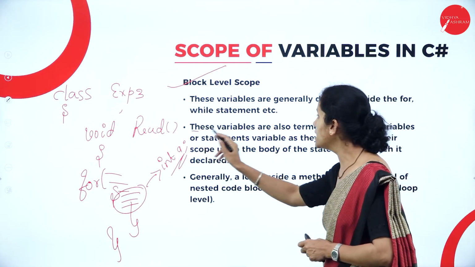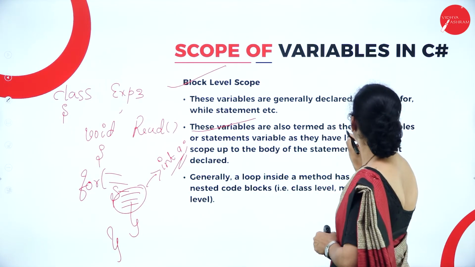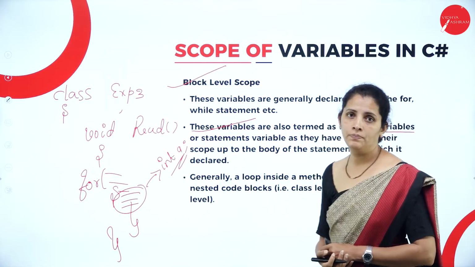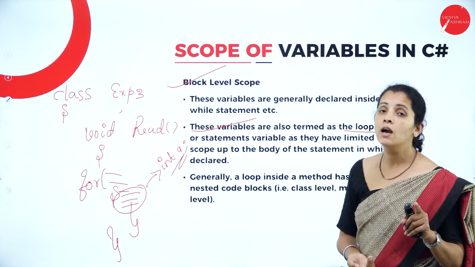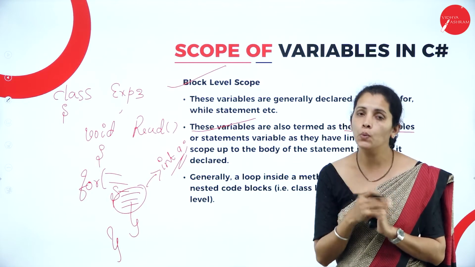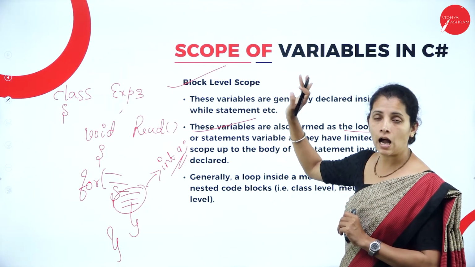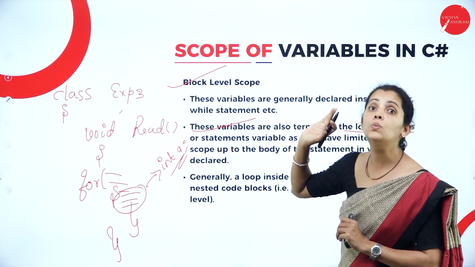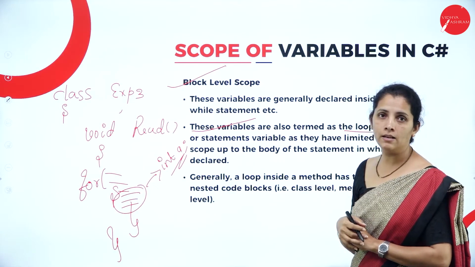So these variables are also termed as loop variables. So dear student, just remember here that method variables are always local variables and block level variables are always looping variables or loop variables.